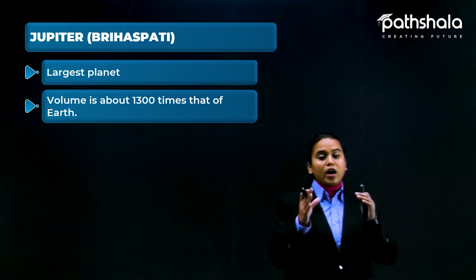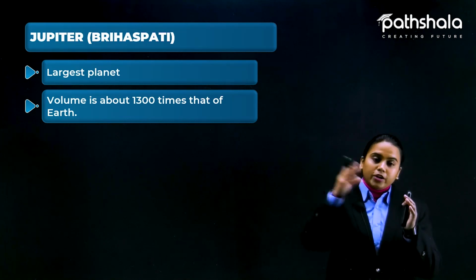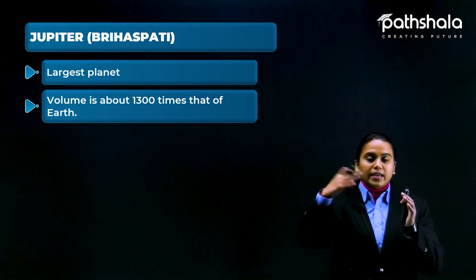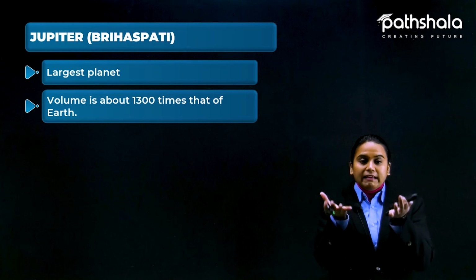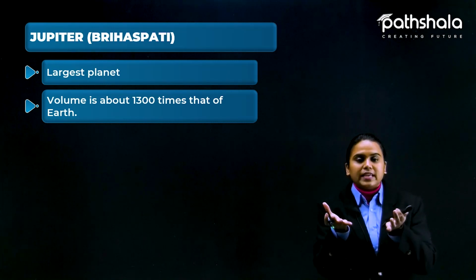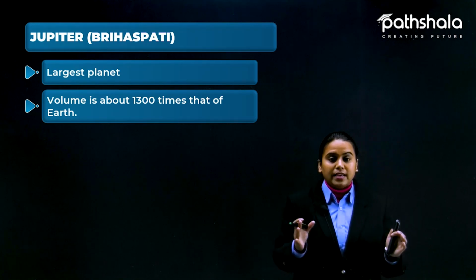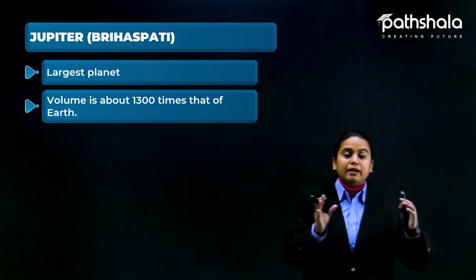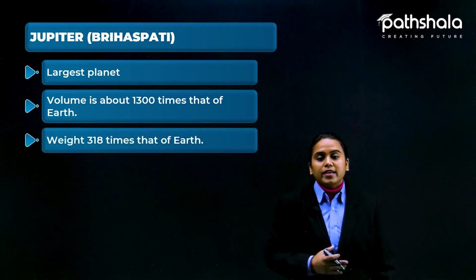That means Jupiter can contain 1300 Earths inside its sphere. See, our Earth is very big in size, but it can still fit 1300 times into the planet Jupiter. So this is very big.